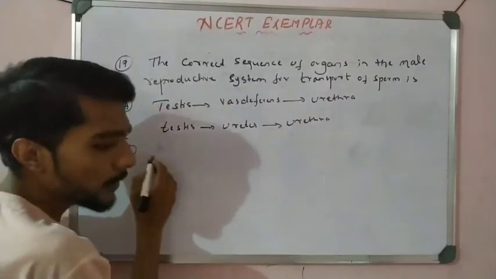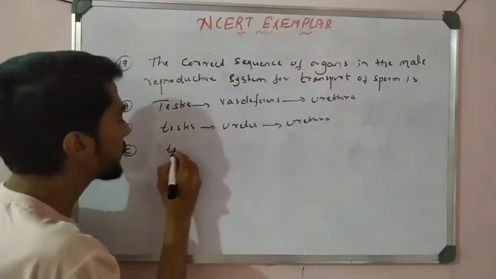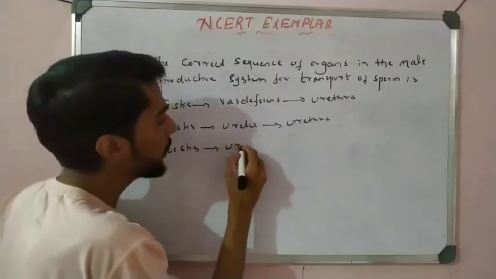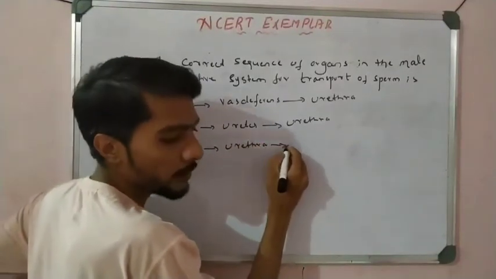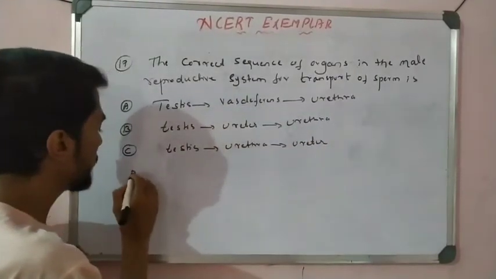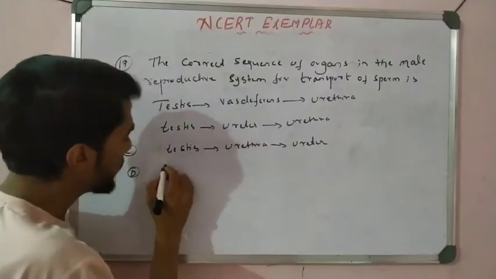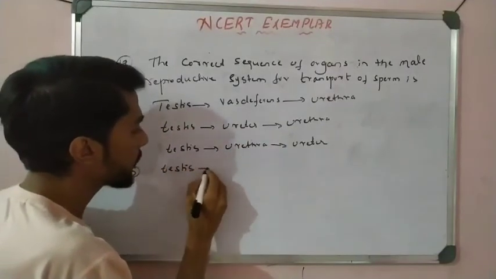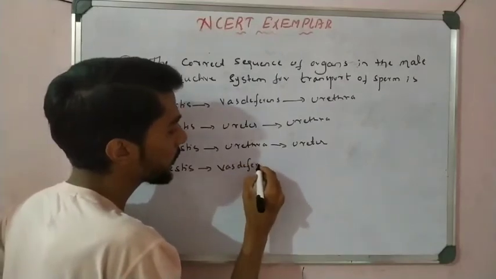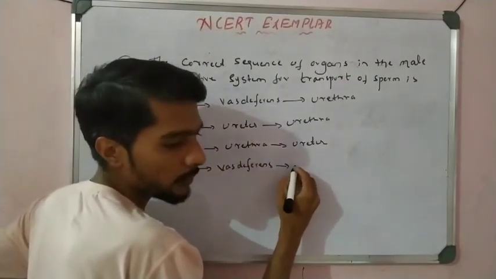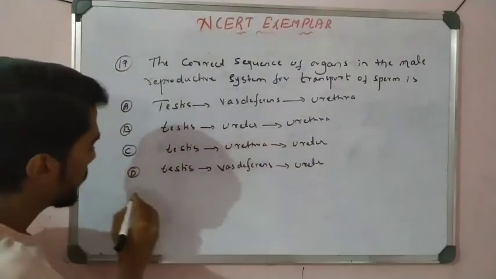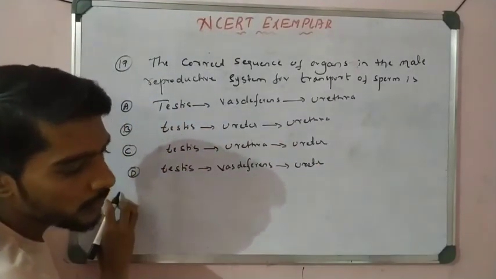Okay, and option C: testis, urethra, ureter. And option D: testis, vas deferens, ureter. Okay, ureter. So let us see which is correct.